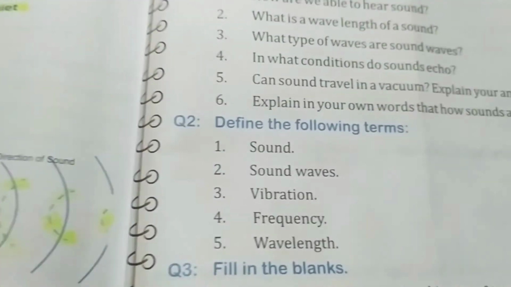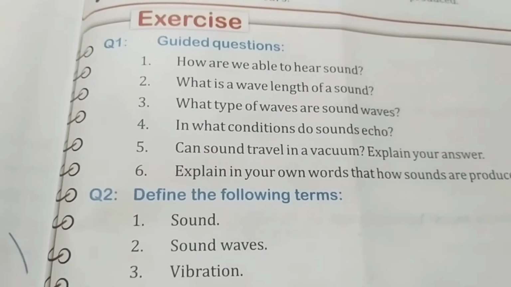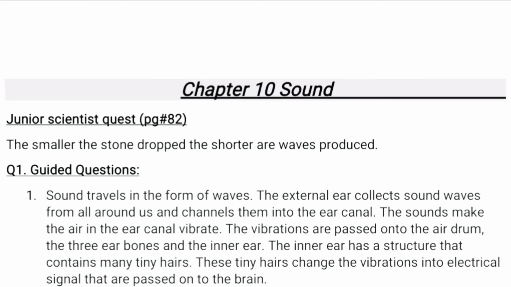Okay, now we will do guided question number 1, all 6 parts today. Before doing our guided question, we will do the junior scientist quest of page number 82. The answer is: the smaller the stone dropped, the shorter are the waves produced. Now be ready with your question answers and copies. Hold your pens and start writing.